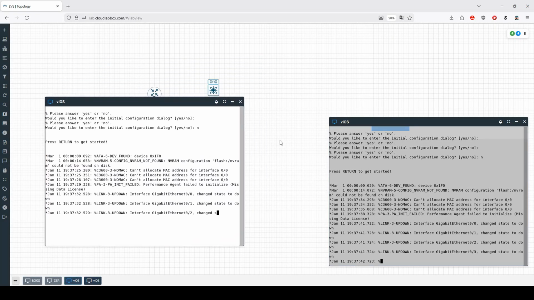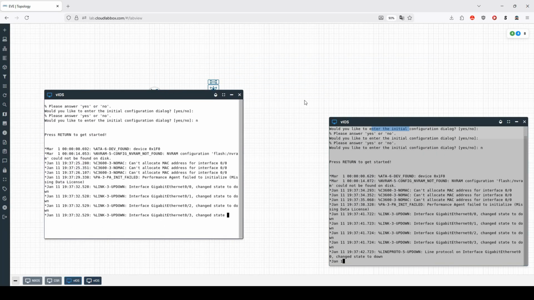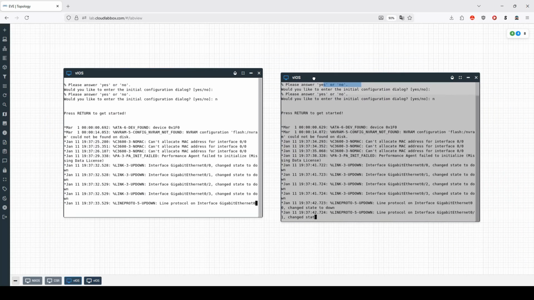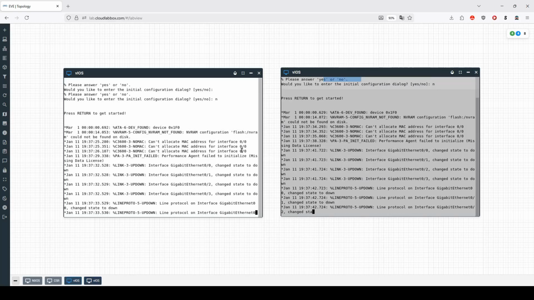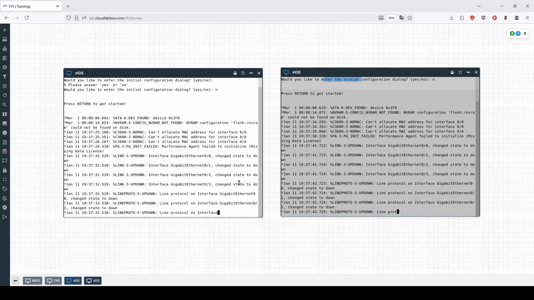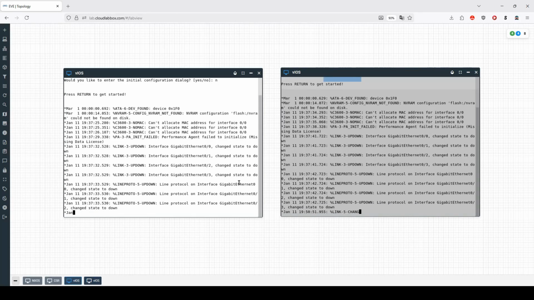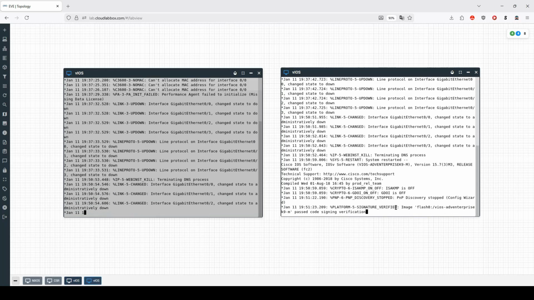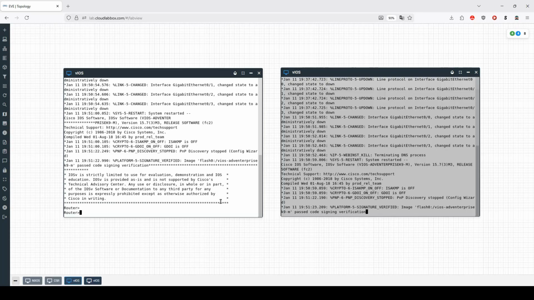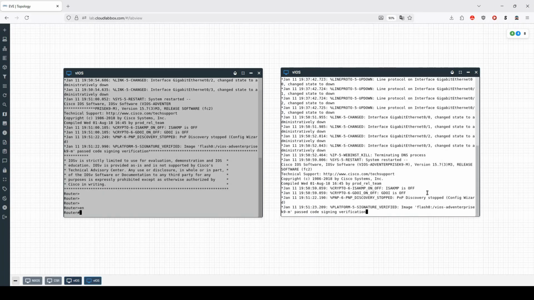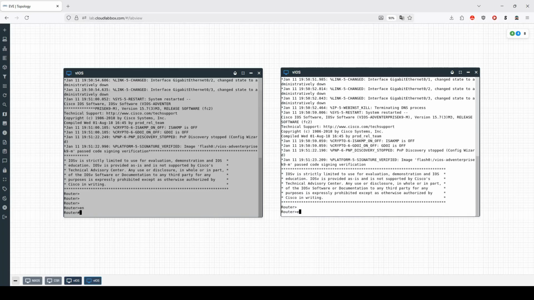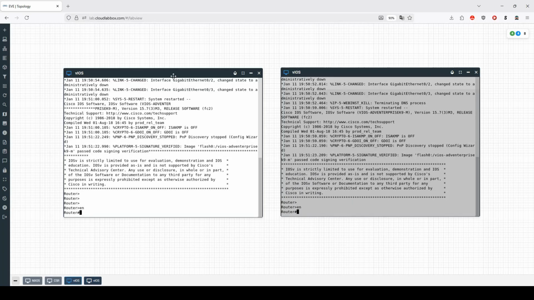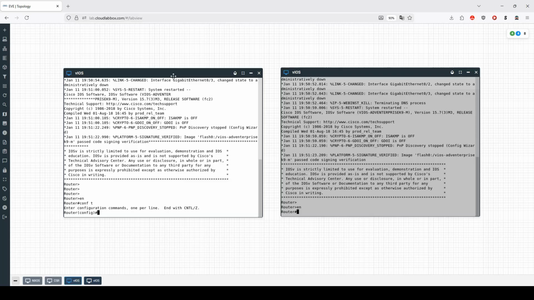And we'll wait for these to boot here. There we go. Now these are all booted. Let's do a quick configuration.